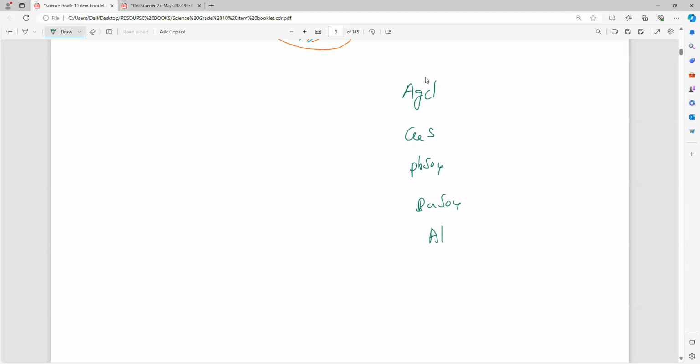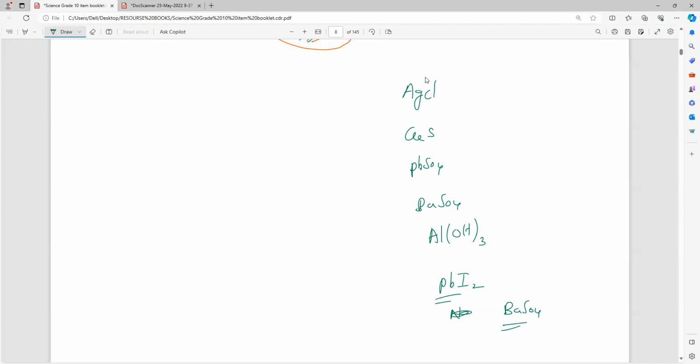Next, aluminum hydroxide. Next, lead iodide. Next, sodium chloride. We are not supposed to call it a double displacement reaction because no precipitate is coming. We are getting the aqueous state. So leave that.